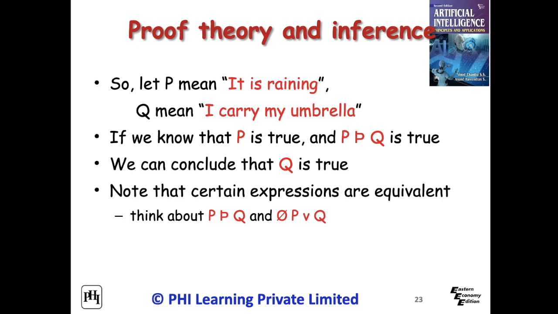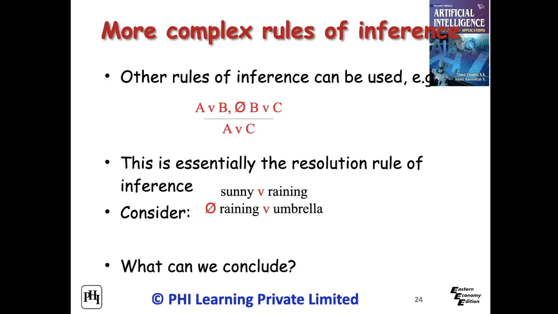Consider two sentences. Each sentence is mapped into P and Q. P is it is raining and Q is I carry my umbrella. If P implies Q, and P, then Q, which means I carry my umbrella. More complex rules of inference are given in the book.